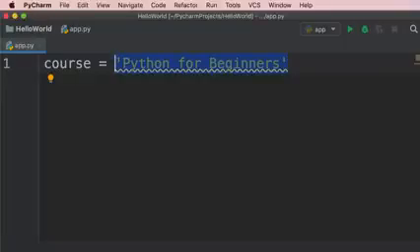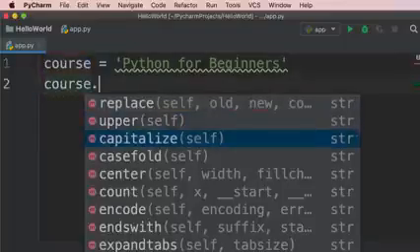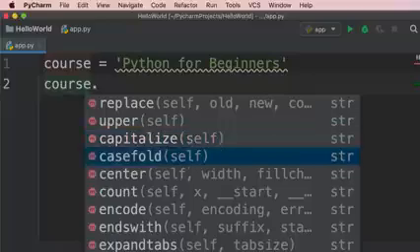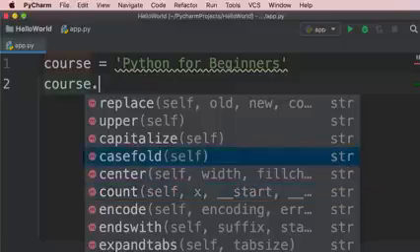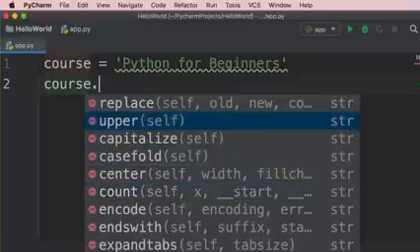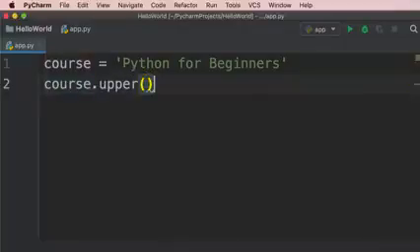Now in this program, this course variable is storing a string object. This string object has a bunch of capabilities. So if you type course dot, you can see all the capabilities available in a string object. These are basically functions that you can call, just like the print or input functions. The difference is that the print and input functions are general purpose functions. They don't belong to a particular object, but the functions you see over here are specific to strings. Now, more accurately, we refer to these as methods. So when a function is part of an object, we refer to that function as a method. So let's look at a few examples. Here we have a function or a method called upper, and we use that to convert a string to uppercase.